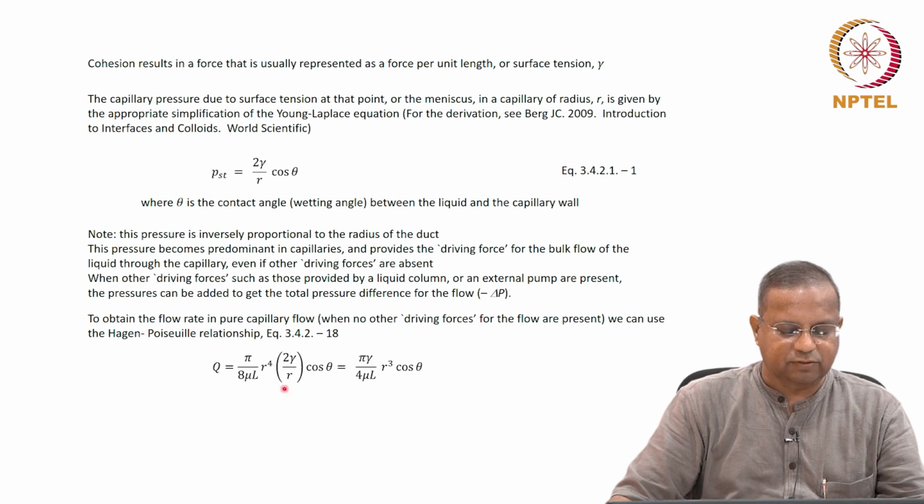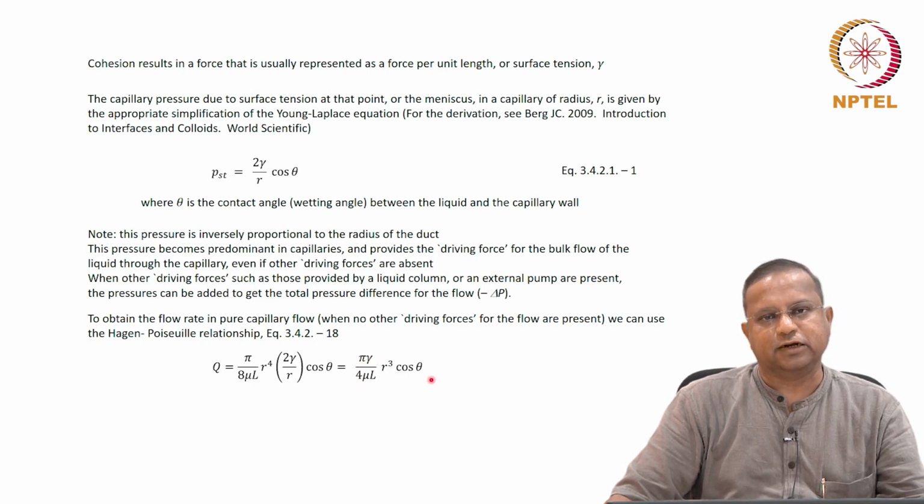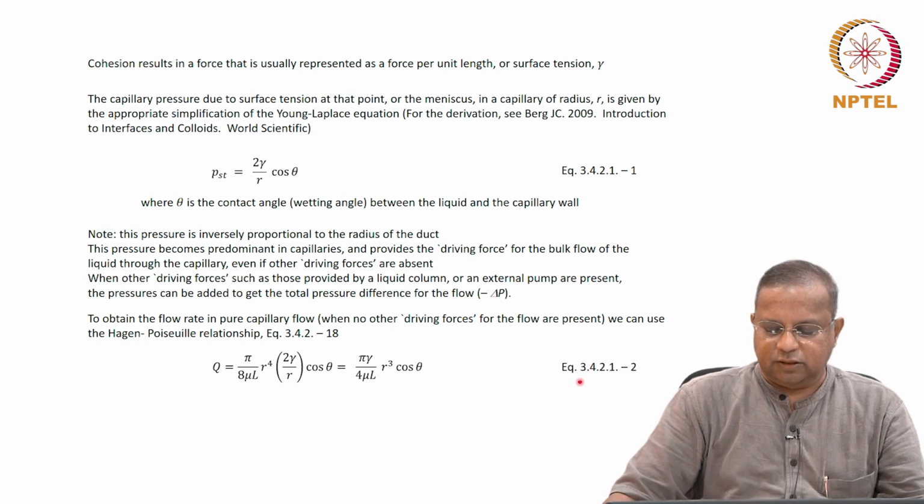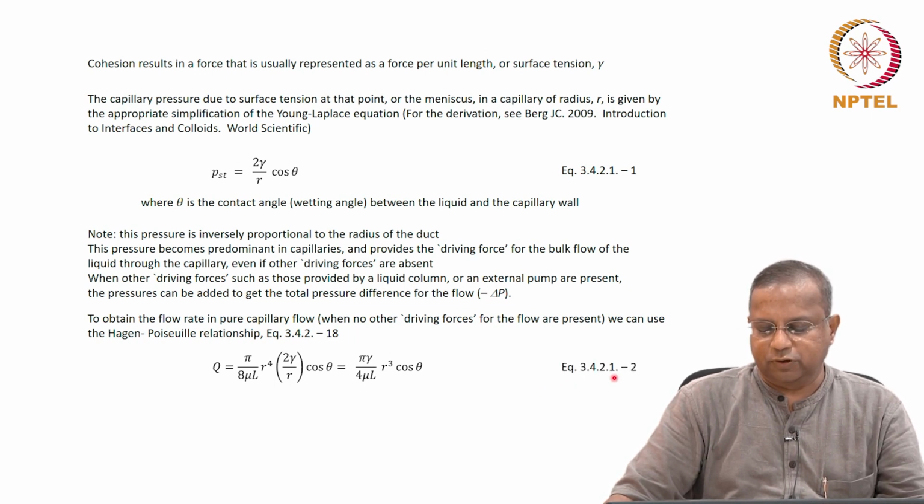In this case, instead of the bulk pressure difference there, we have the capillary pressure due to surface tension. So if we replace delta P by 2 gamma by r cos theta, we get an expression for the flow rate through capillary action, or capillary flow, which turns out to be, when you simplify this, the 2 and 8 go, and then r to the power 4 becomes r to the power 3, and therefore pi gamma by 4 mu L, r cubed cos theta. This is equation number 3.4.2.1-2.